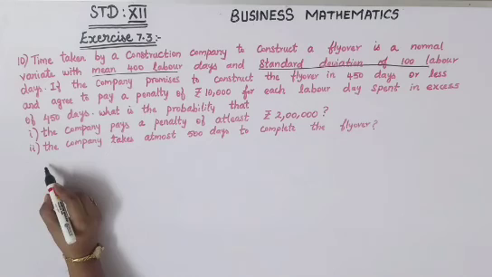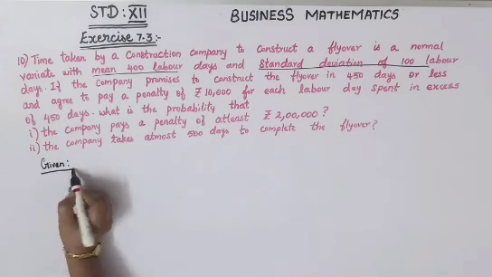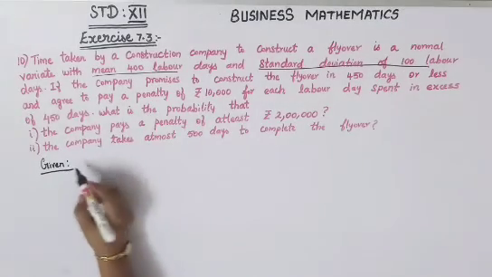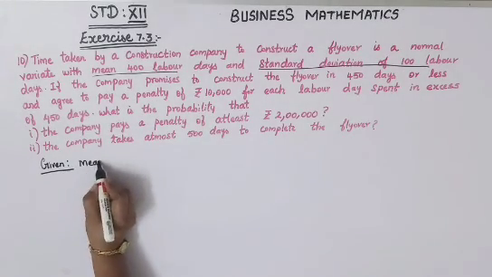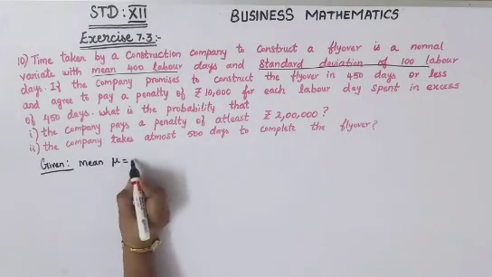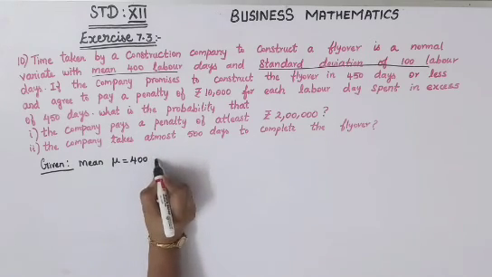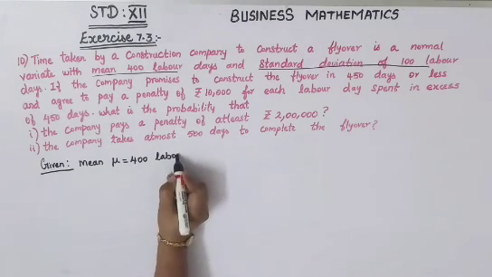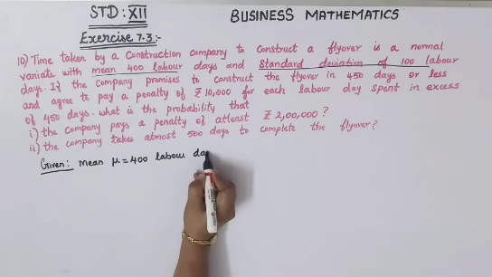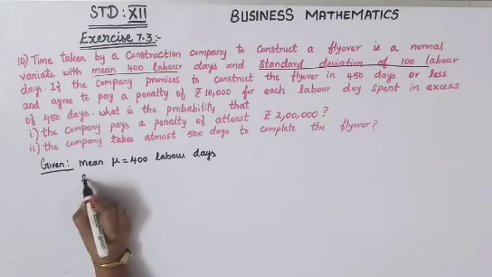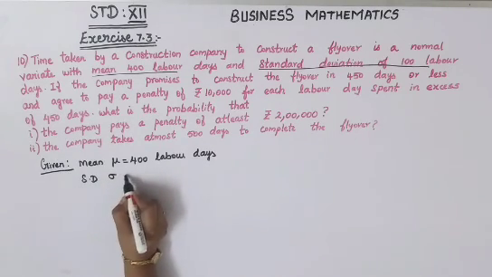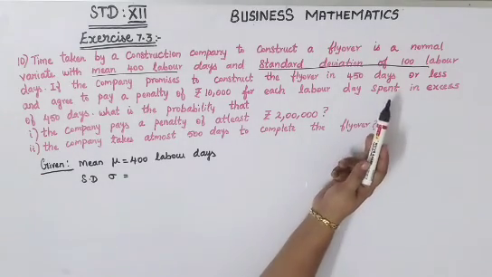First, the mean is given here as 400. So mean mu is equal to 400 labor days, and your standard deviation, that is sigma, is equal to 100 labor days.